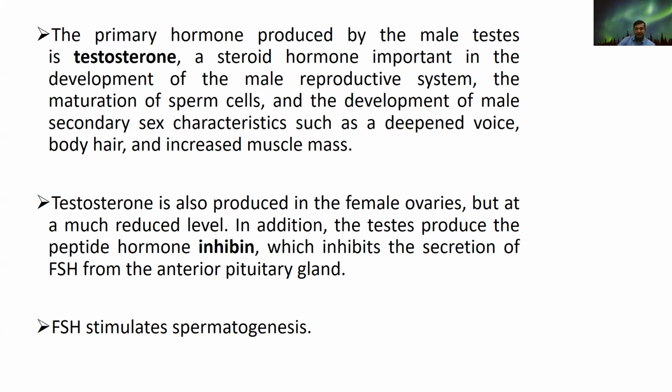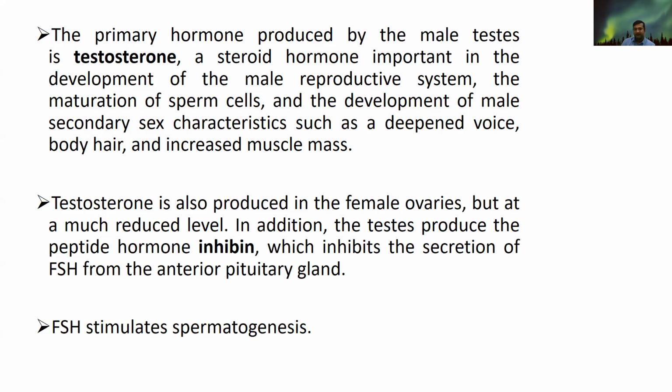So testosterone is a very important hormone for the male reproductive system, especially in the testes. Testosterone is also produced in the female ovaries, but at a very low level, in low quantity. In addition, the testes produce the peptide hormone inhibin.